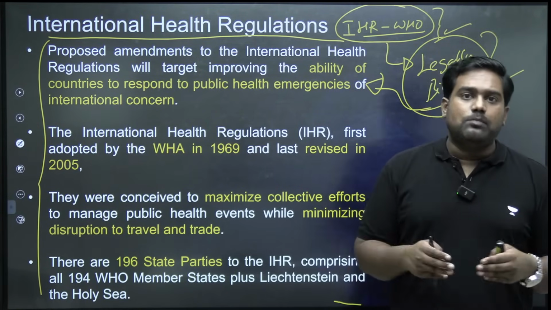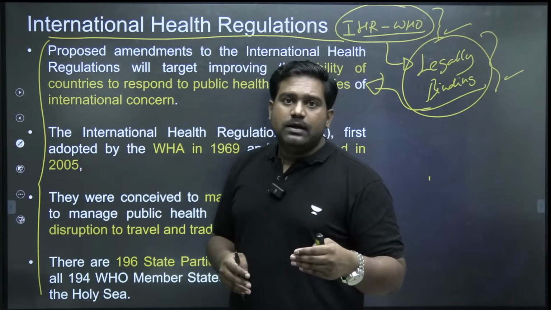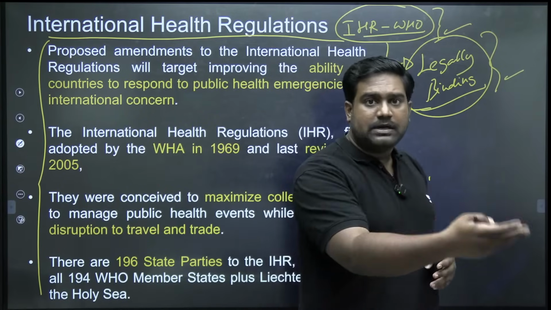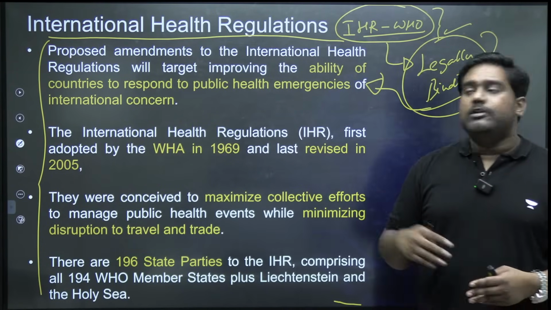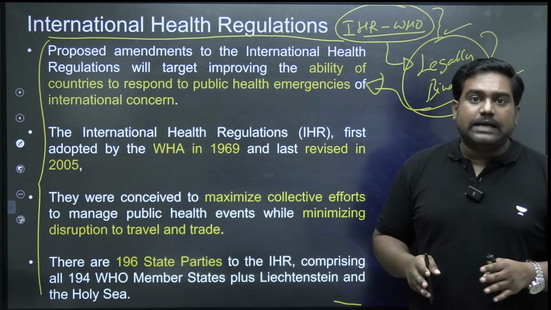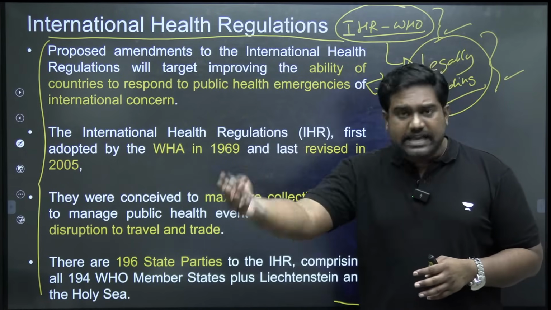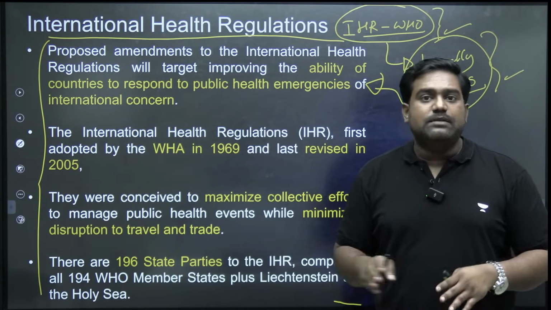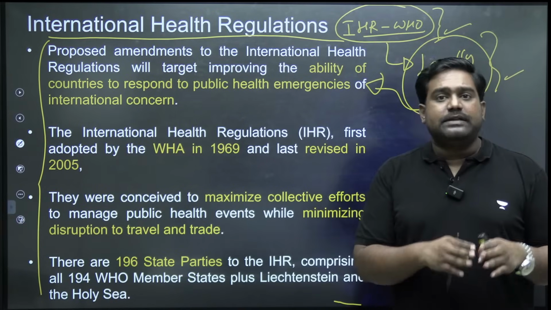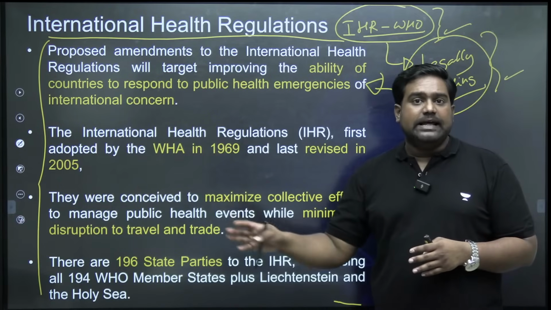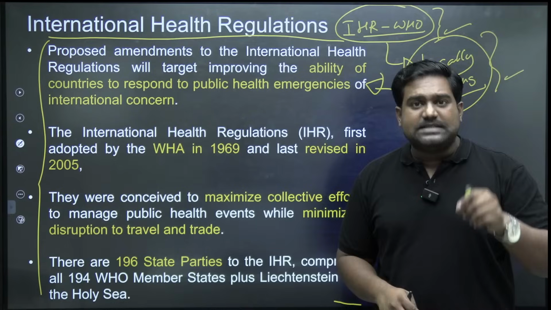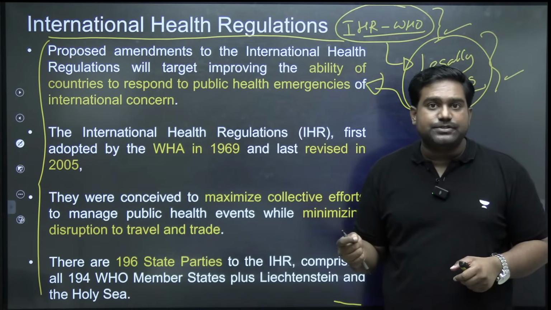How will you lock down your borders, your ports, and prevent the pathogen from spreading to other countries, from having a trans-border impact? How will you provide information on time to WHO and other countries so that they can prepare for it, so that they can implement the lockdown and quarantine measures and protect their countries, their population from the deadly health risk that has arisen? So all these obligations and rights are specified under the International Health Regulations.